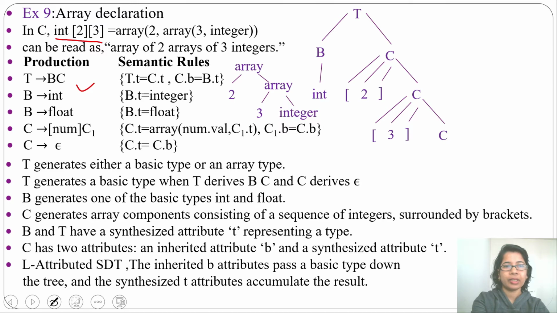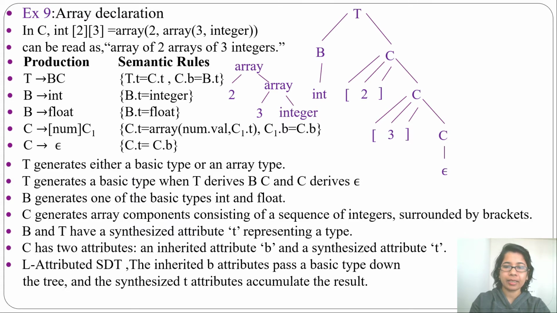Now you got int[2], then [3]. We got this. So next from this C will derive epsilon. So now the derivation tree is done. Next we need to execute the semantic rule on this derivation tree. So how will we execute this?